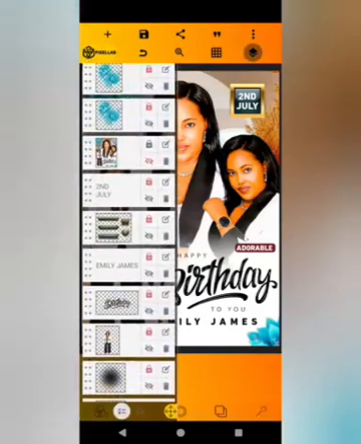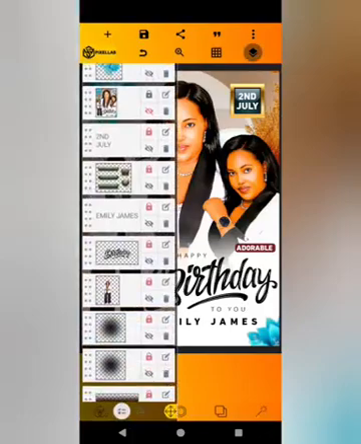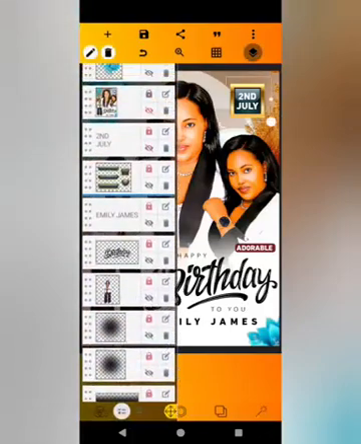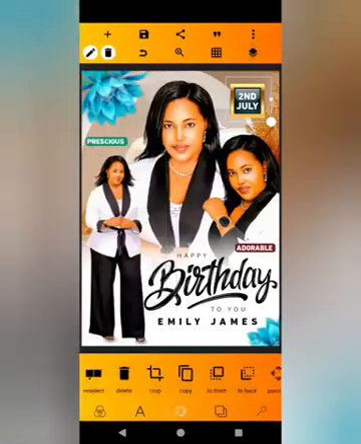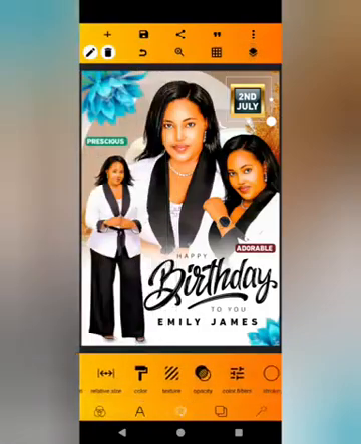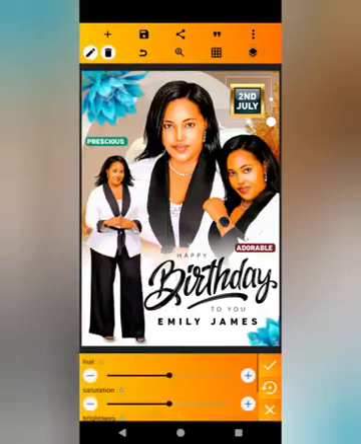I think everything is well captured, only that let me work on this icon that I'll just use to act as the background for the date. Come to the color filters and then hue, let it match with that flower, that blue.